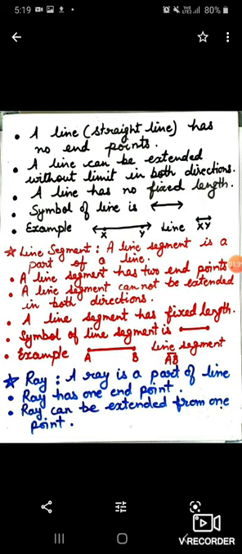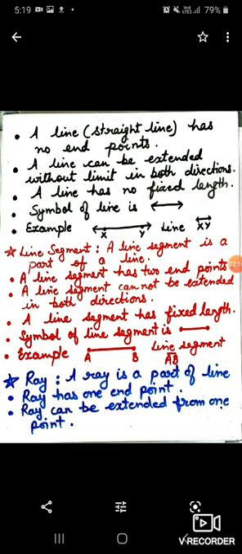Now next is line segment. A line segment is a part of a line. A line segment has two endpoints. It means a line segment cannot be extended in both directions, and it has a fixed length. The symbol of a line segment is a line with dots on both sides. An example given here is AB, and I have put dots on both sides, and the symbol is written on it.